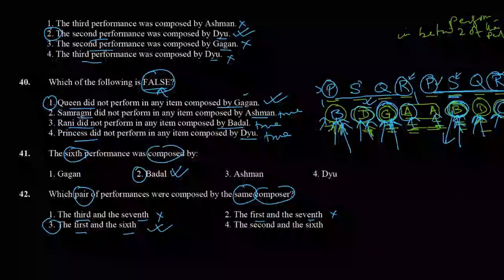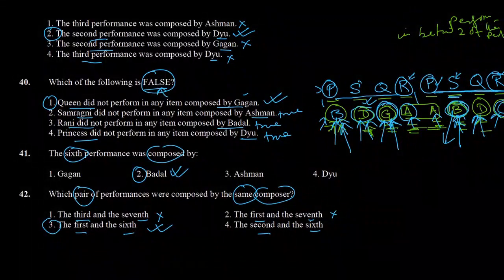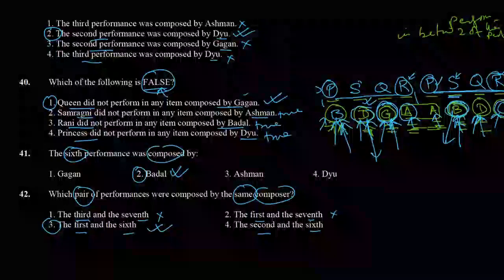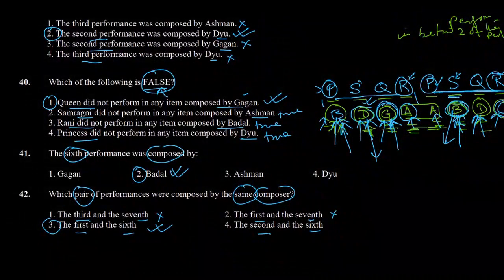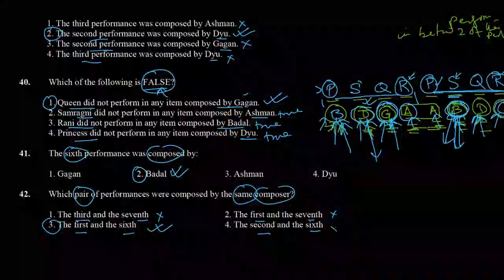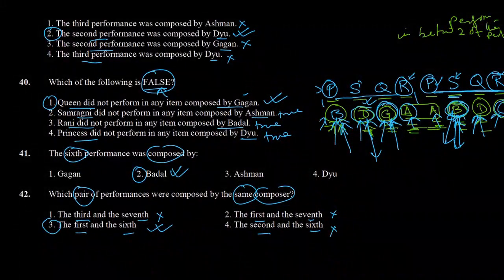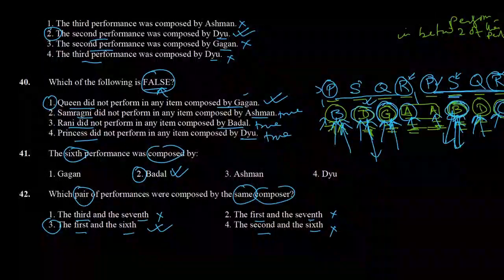And the last option says second and sixth. Second is by Dew and sixth is by Badal. So this is again incorrect. So the correct option is option number 3, the first and the sixth.